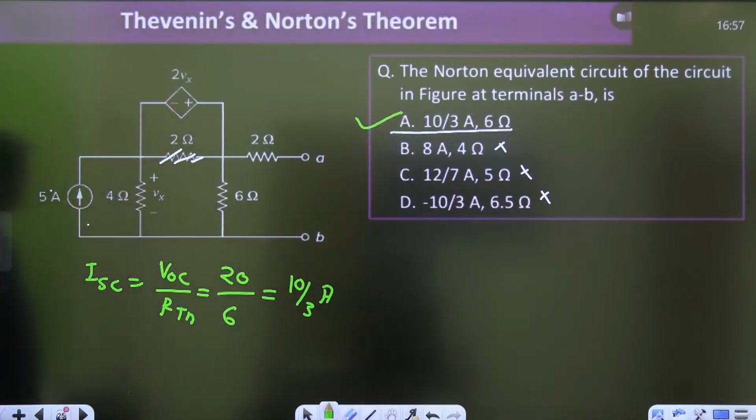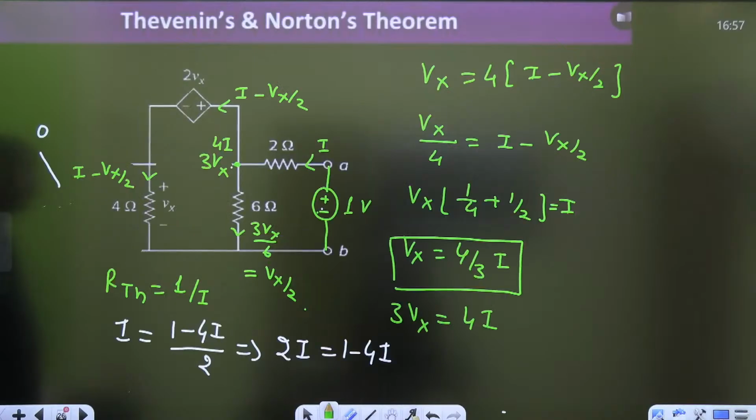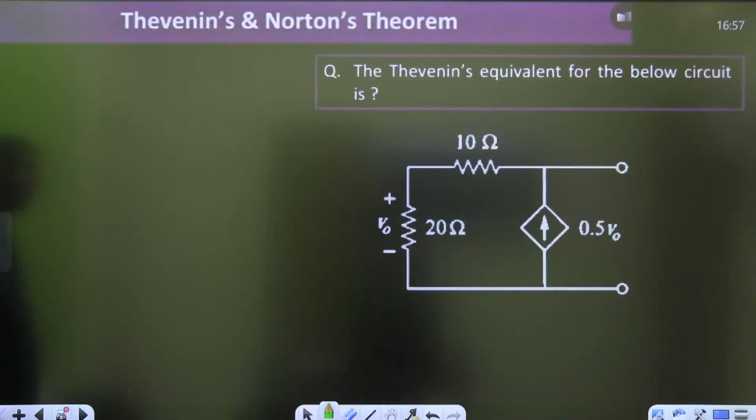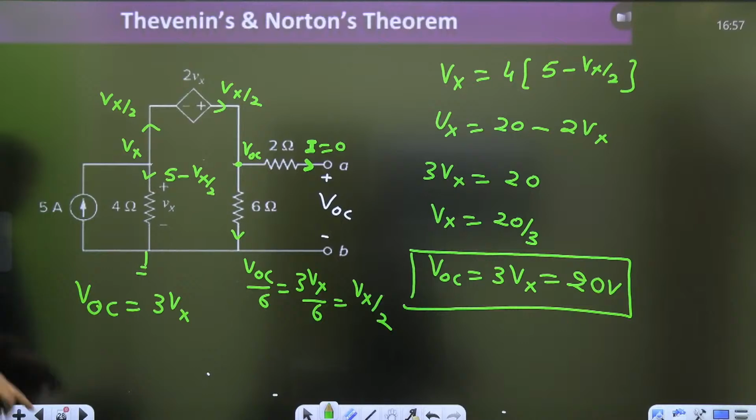So from Thevenin's you can find, or otherwise if you want to find the short circuit current, then again, 1 minute.